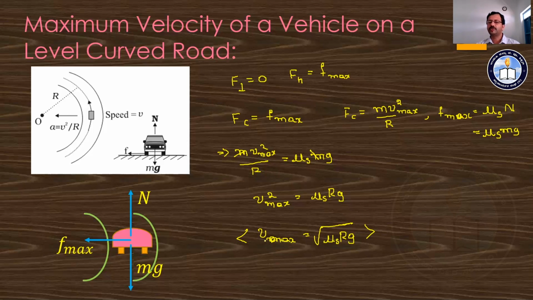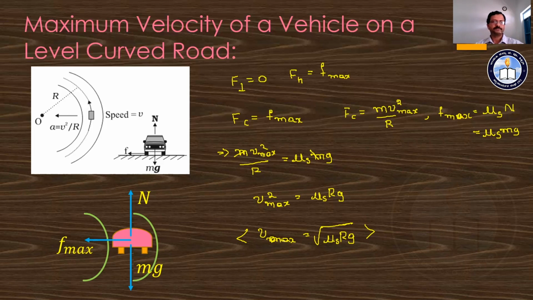But if it is going to move with a speed which is more than this one, at that time what happens? He can't control the vehicle, so some accident is going to occur. That is for 4-wheelers, 3-wheelers or 6-wheelers, etc. But for 2-wheelers, he can bend himself to get the required centripetal force.